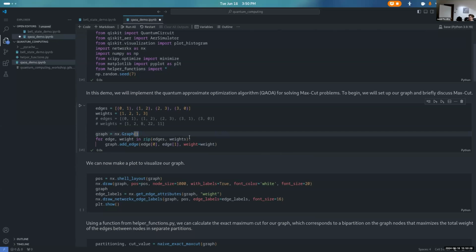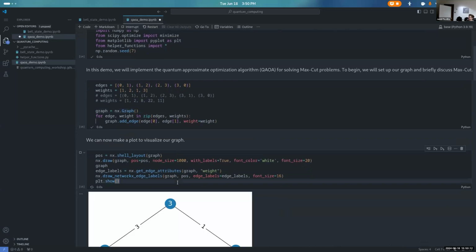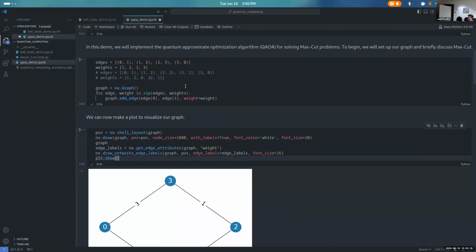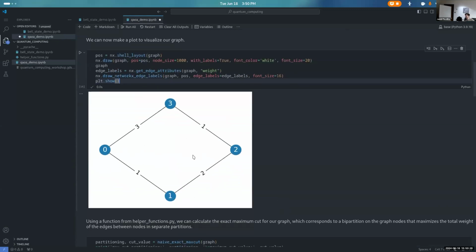Okay, so this is just boilerplate NetworkX code for creating a graph that's going to be our example. We'll come back and do a slightly more complicated one later, and you can play around with whatever you want if you're interested in changing the structure of the graph. But we'll do an easy one, just a 4-node graph with kind of this square structure. I guess it's a rhombus. Never thought you'd use a rhombus after junior high.